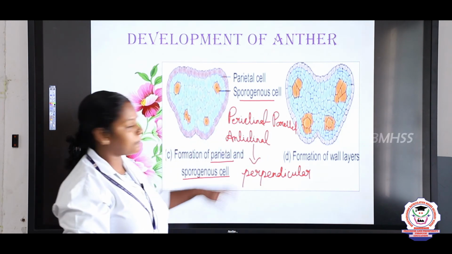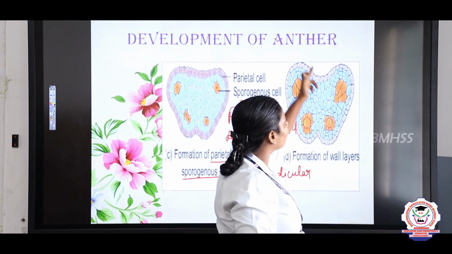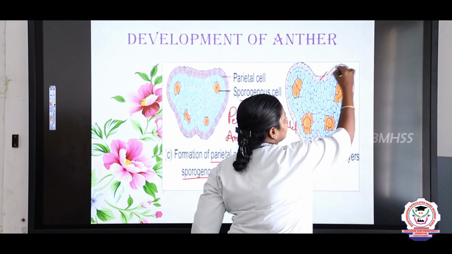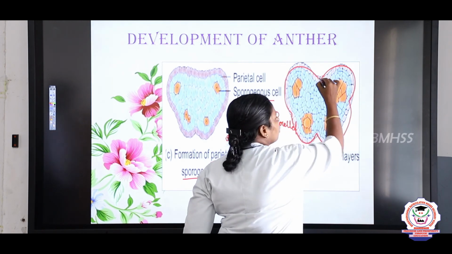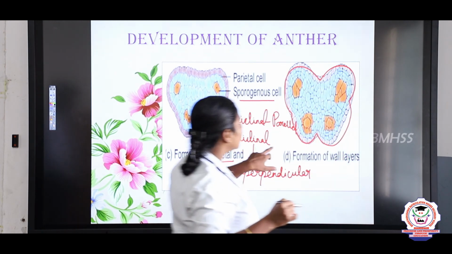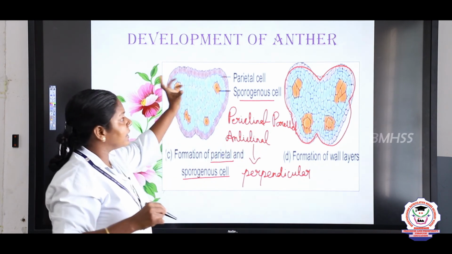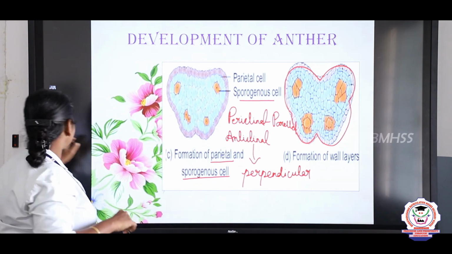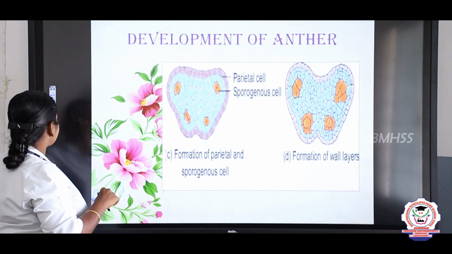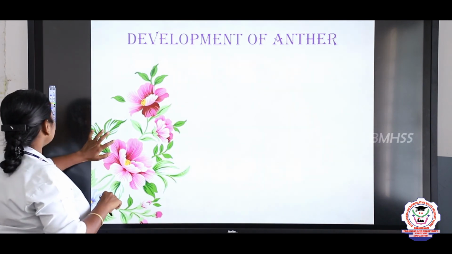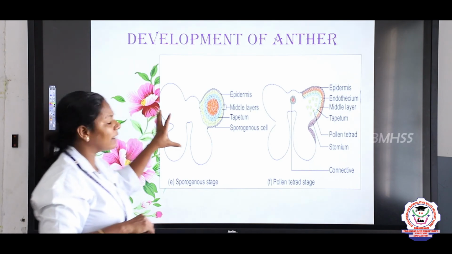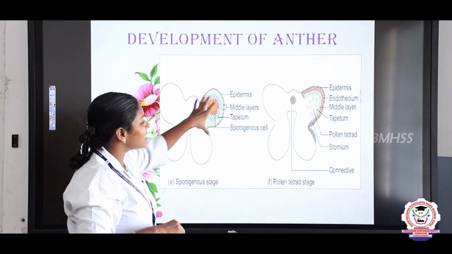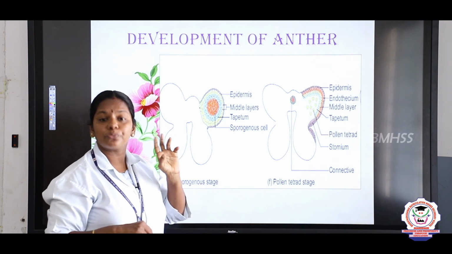Okay, now it appears as a complete 4-lobed structure. How many lobes it has, children? 1, 2, 3 and 4-lobed structure. Right. So, this is how the development of anther takes place. And now after the complete development, this anther wall is divisible into 5 layers.